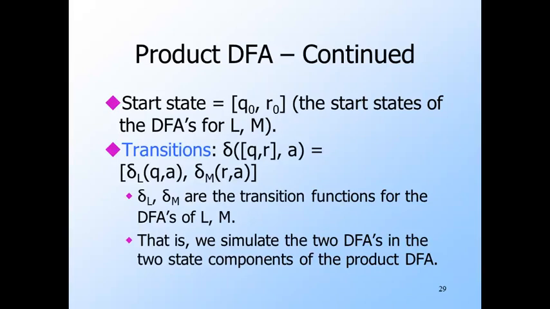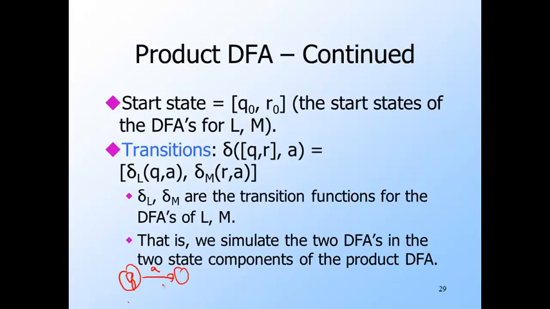For the transitions of the product DFA, suppose we have a state that is the pair QR, and suppose A is the input symbol for which we want to figure out the transition. We look at the transition function for the first DFA, say delta L, and we see where Q goes on input A. So here's Q, and on input A it goes to some state like that.